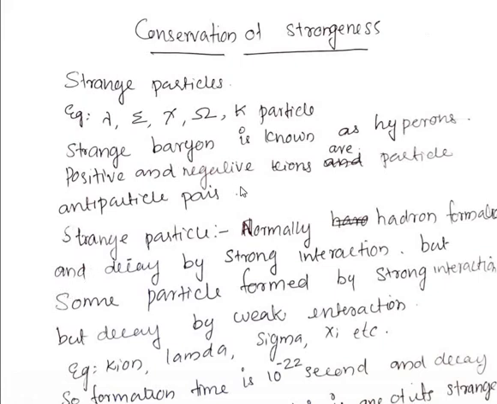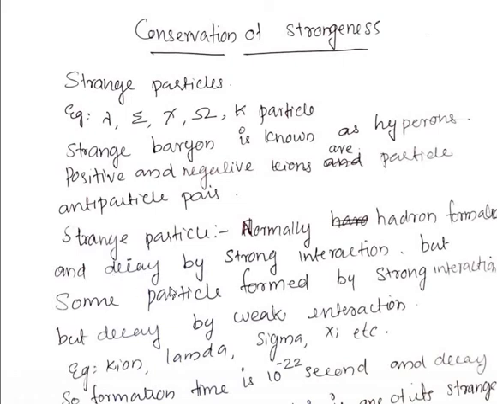So what is a strange behavior? Normally hadrons means both mesons and baryons. Normally hadrons are formed by strong interaction and they decay by strong interaction. So that is the normal behavior of a hadron.